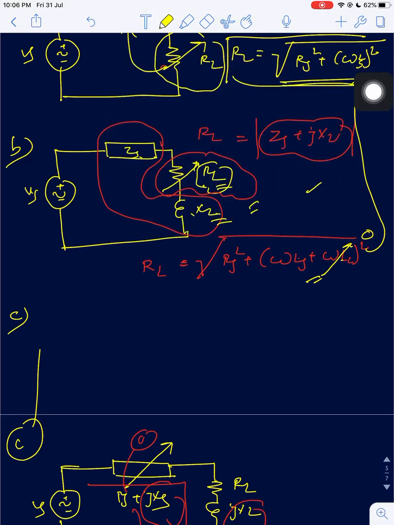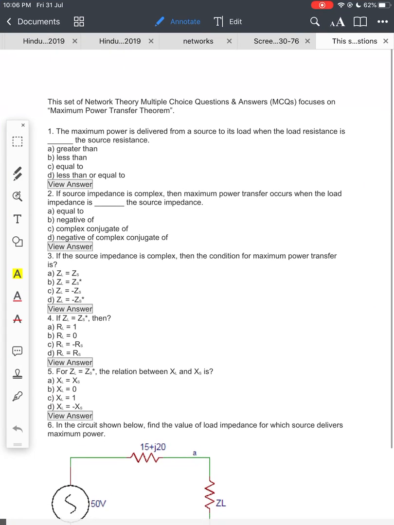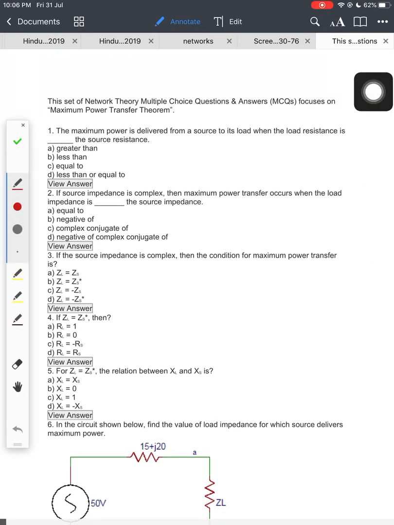1 minute. Now we will solve example questions, right?